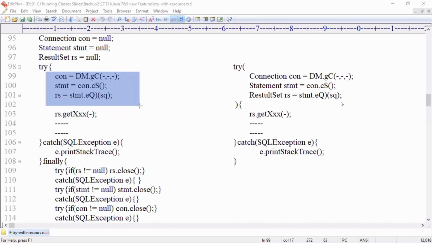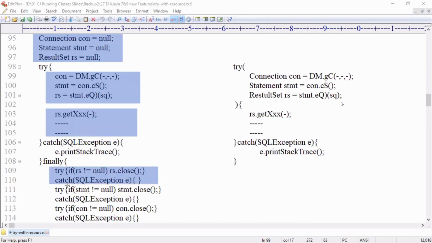Initialize variables. First, you declare before try, initialize variables, use those objects. And then we close those objects in the finally block. This is what our JDBC code, what I have explained, right?